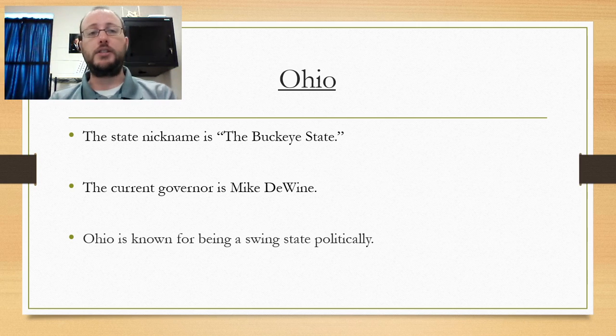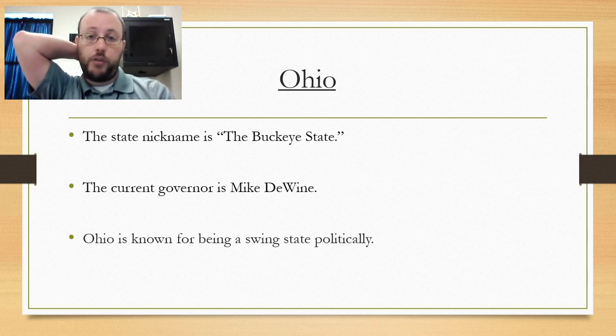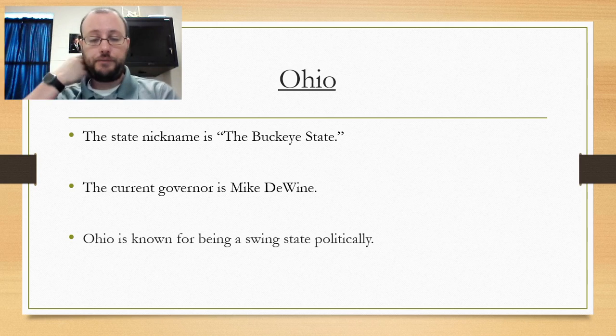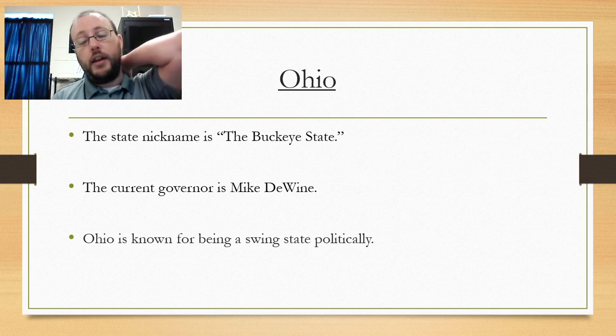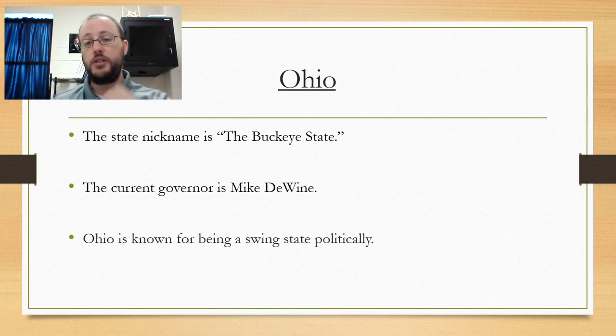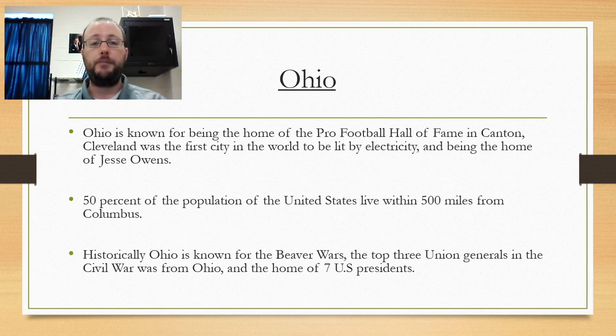And so that's going to be a big state, along with North Carolina that was in the last video, and Florida that we've already talked about. Those are some of the biggest swing states. And it's believed that the people that win the majority of those three states, along with some other ones, Michigan is also included in that a lot of times, that determines who wins the presidency. And so that's a big deal.